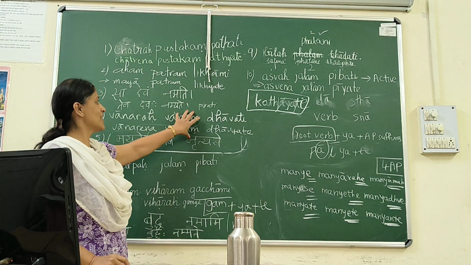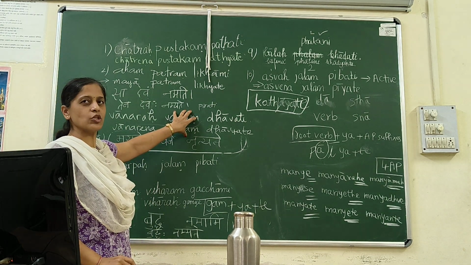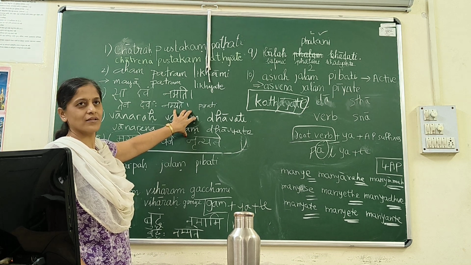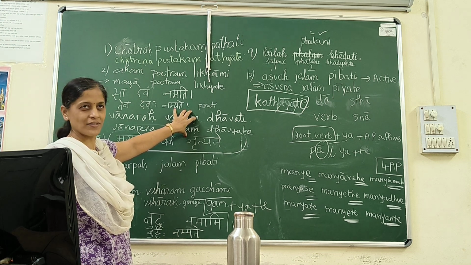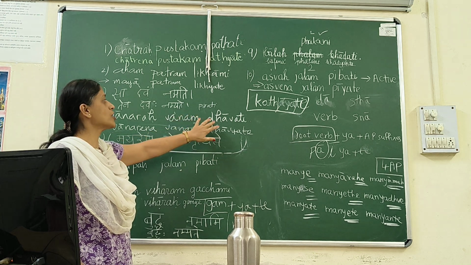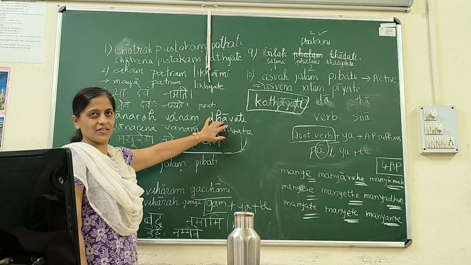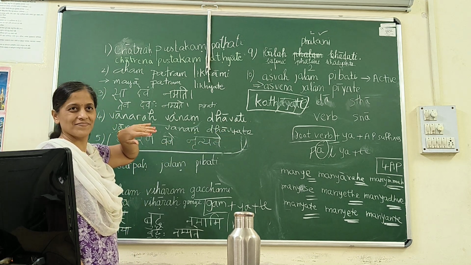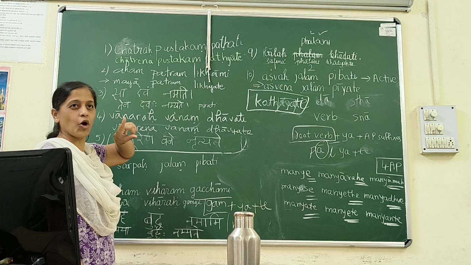But this sentence is actually not a passive sentence. It is medio-passive, which we have not yet learned. Because Vanam is not the object of Dhavati. He runs in the forest or towards the forest. It's not the object.